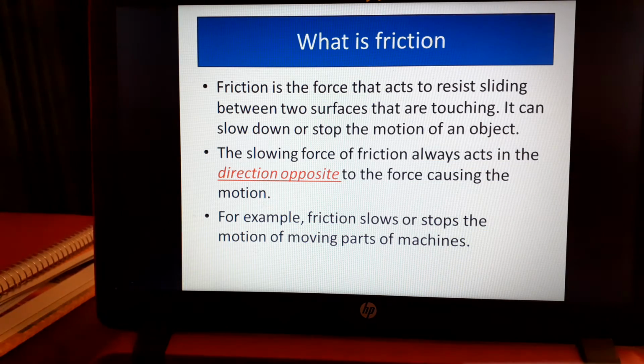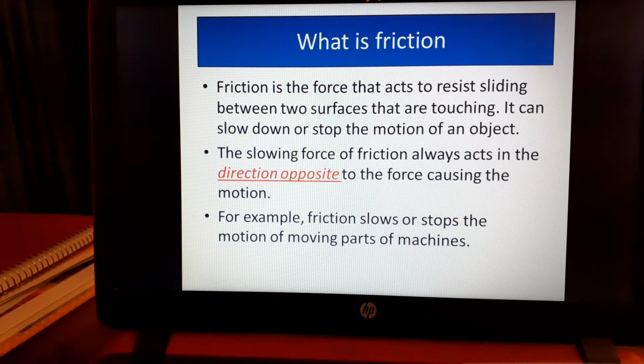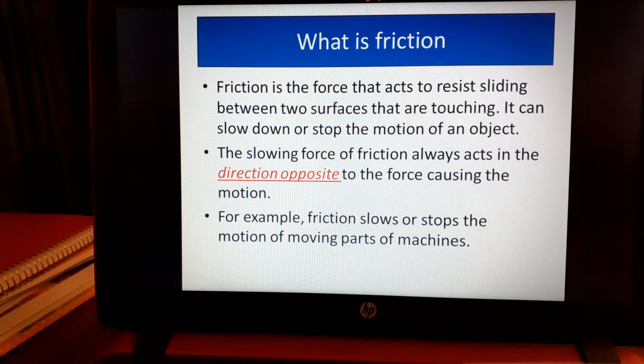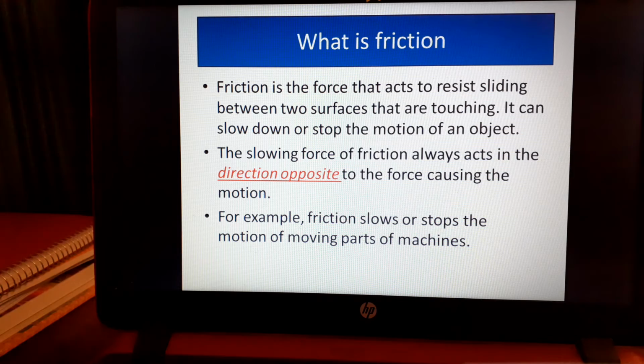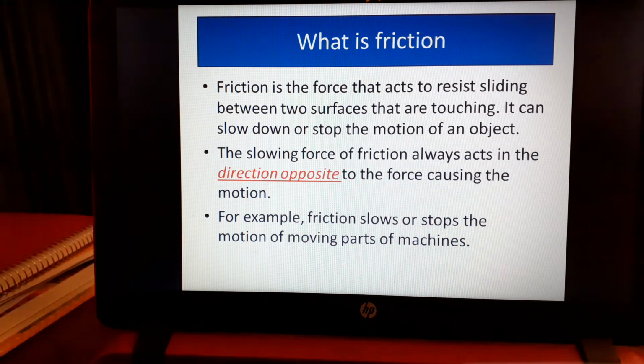And also sometimes when you have machine parts working against each other, friction can break them down. So sometimes friction is good because it helps you work easily and makes your car stay in the same place you left it. But sometimes it's bad for you, especially if you want your machine parts to last a long time. You have to be careful and try to reduce friction between them as much as possible.